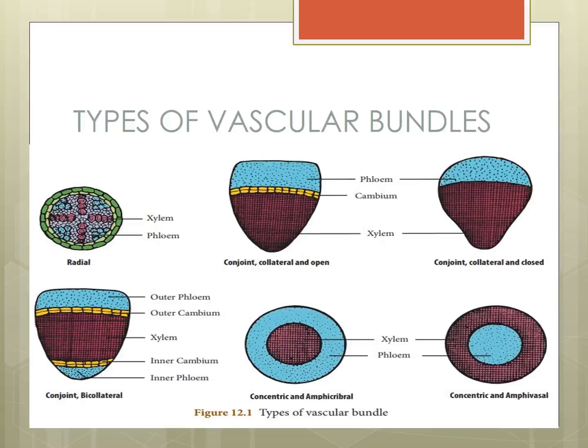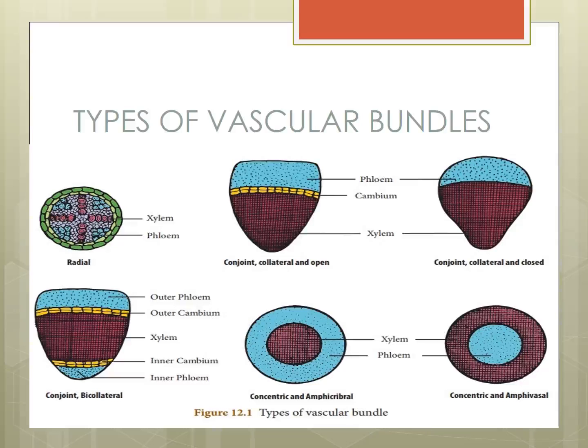Now everybody see the two types of concentric bundles. One is concentric and amphicribal, that is one, the second one. Yes, amphicribal, that is a fern. Concentric and amphivasal, that is the last one. In the book it is given first, in the picture it is given last. Okay, amphivasal and amphicribal.